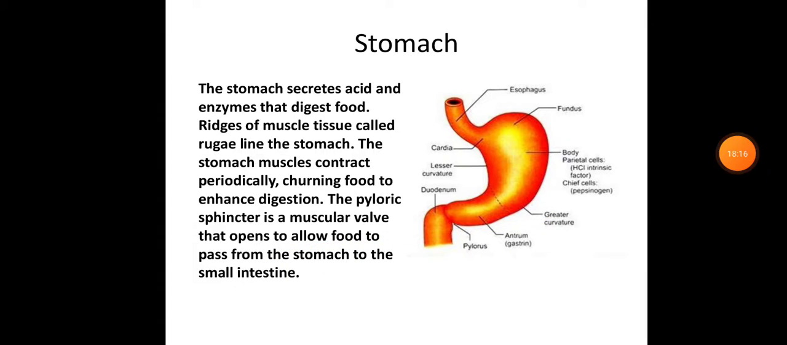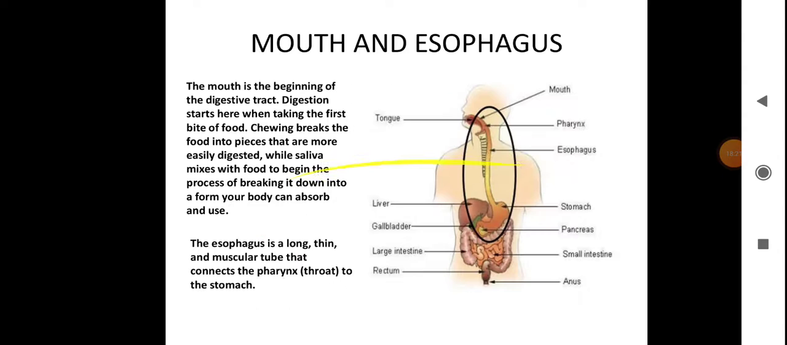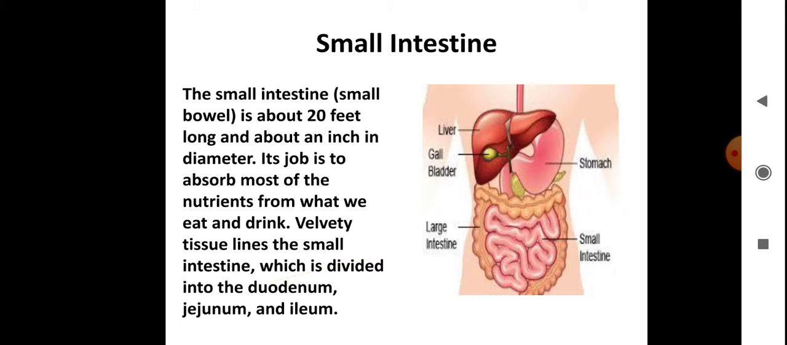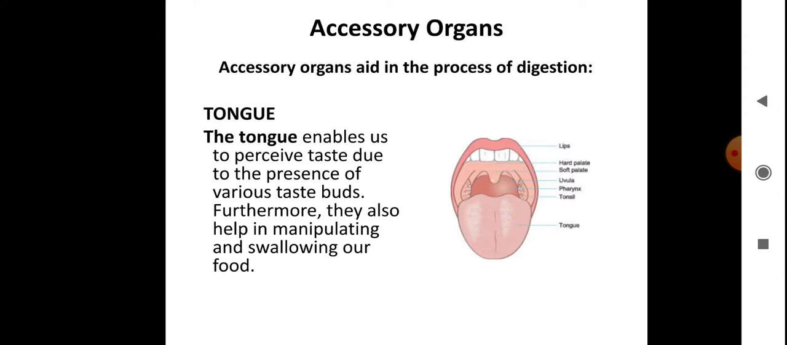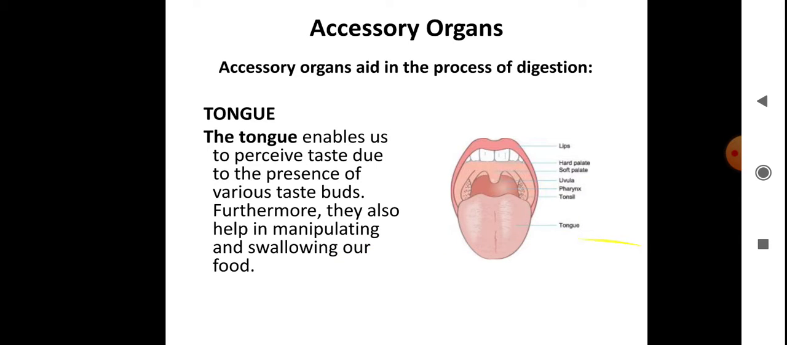I'll tell you now how the pancreas helps. We'll see what types of pancreatic juices are released from the pancreas. In detail, I will explain. The pancreas releases pancreatic juice, which has three types of enzymes. From the pancreas, pancreatic juice enters into the small intestine, where it mixes with the food.